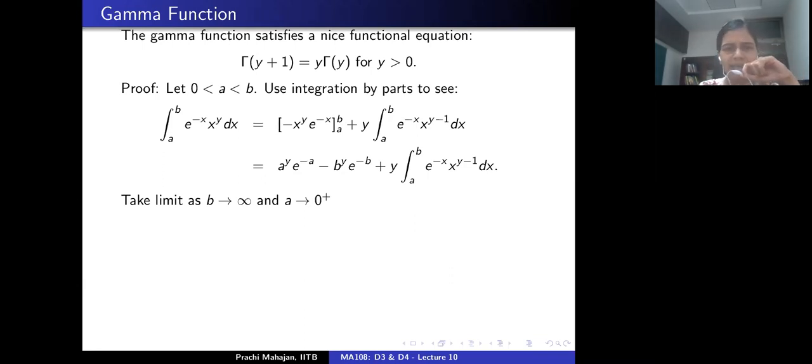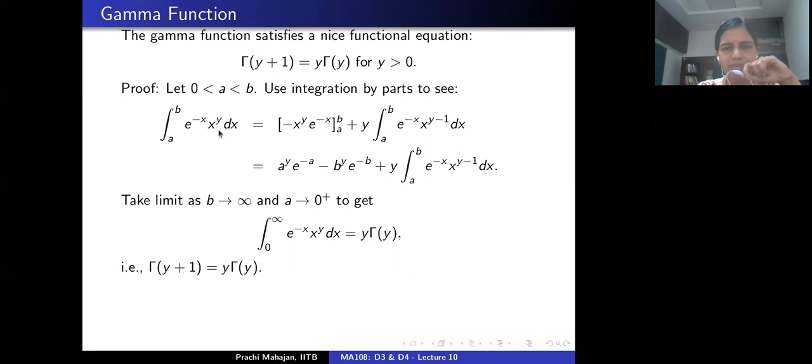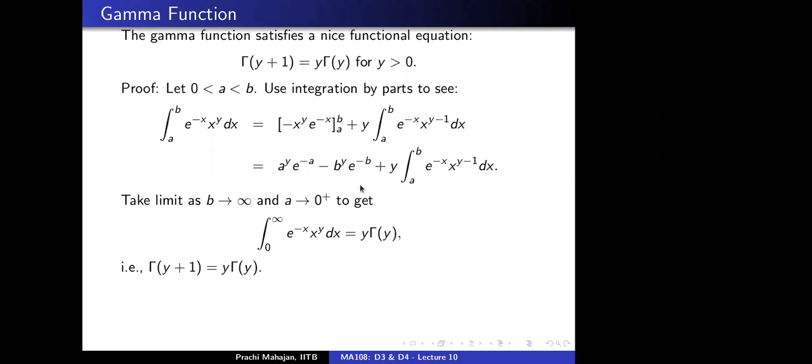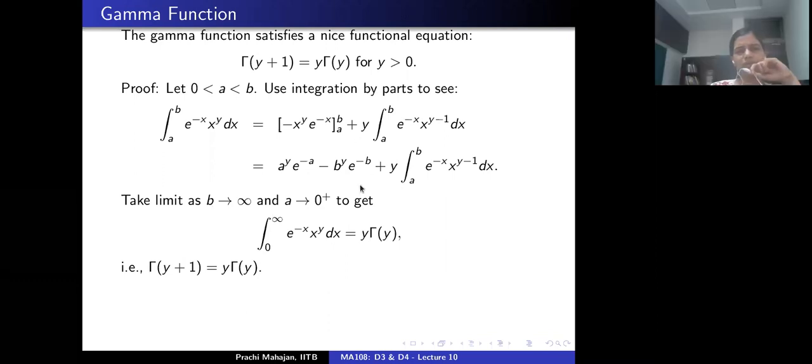If I do that, then the left hand side is exactly the gamma function of y plus 1, and on the right hand side, this integral is exactly the gamma function of y. And what happens to the term a to the power y exponential minus a, minus b to the power y exponential minus b? This goes to 0. So this allows us to conclude that for all positive y, gamma satisfies this equation: gamma of y plus 1 is y times gamma of y.